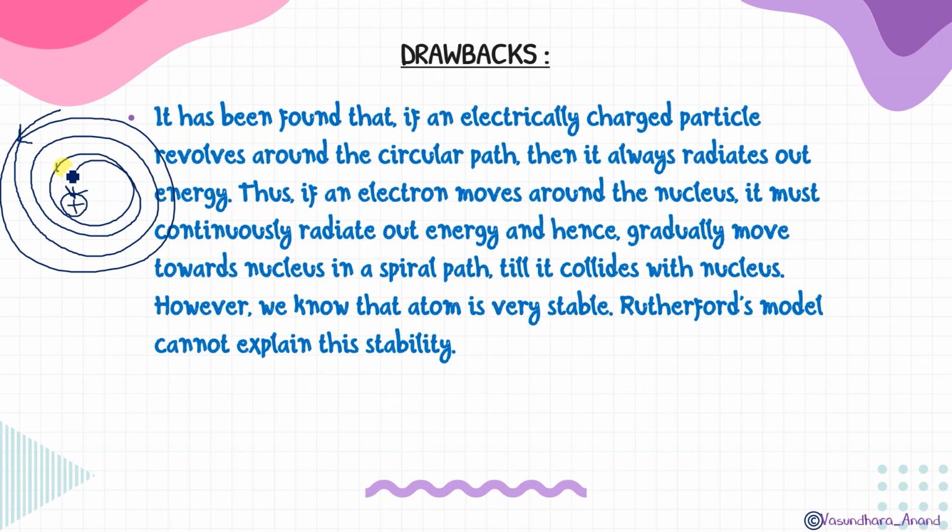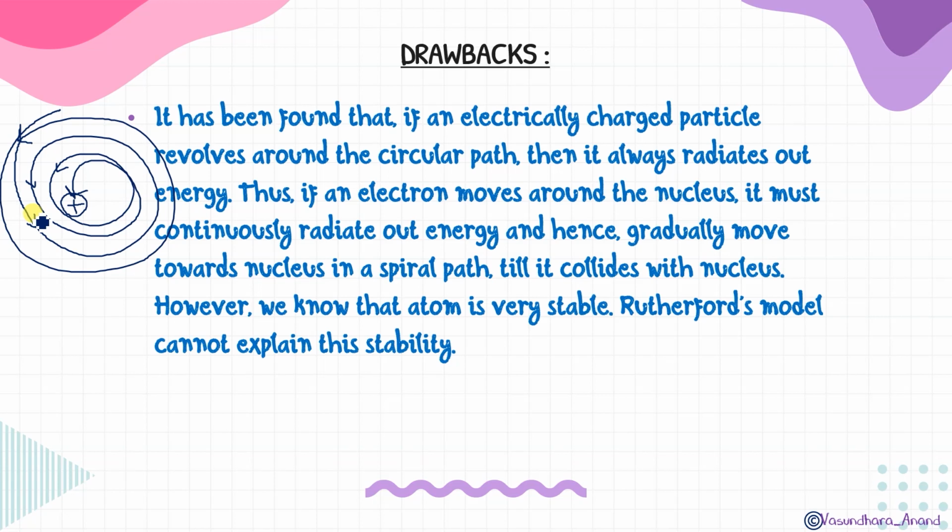Like it will come closer to the nucleus, और एक टाइम ऐसा आएगा जब वो nucleus के अंदर ही गिर जाएगा. So this is not explaining the stability of the atom. इनके experiment से atom की जो stability थी, that all comes in contradiction. Yes, so that was the big drawback. It must continuously radiate out energy and hence gradually move towards the nucleus in a spiral path till it collides with the nucleus. However, we know that the atom is very much stable, but the Rutherford atomic model cannot explain its stability. So that's why the Rutherford model had to be discarded.